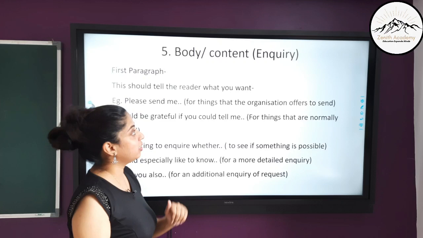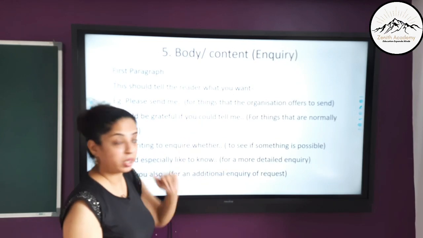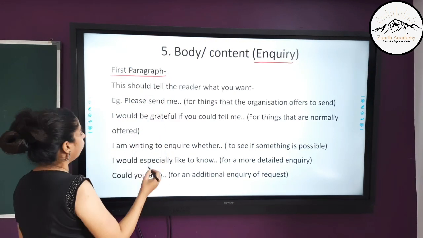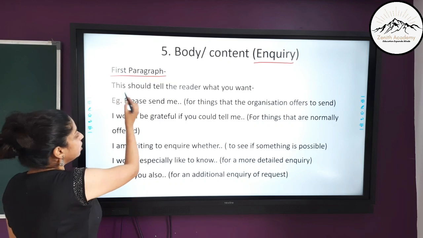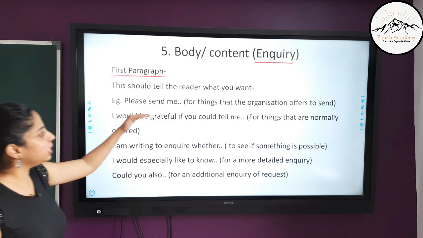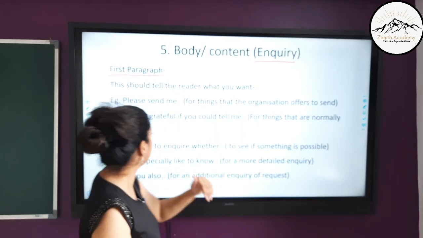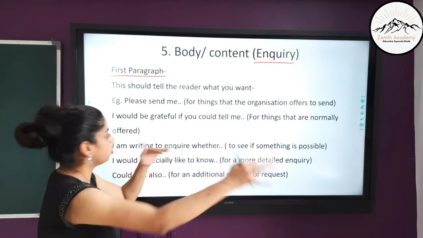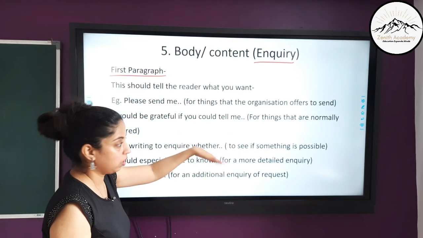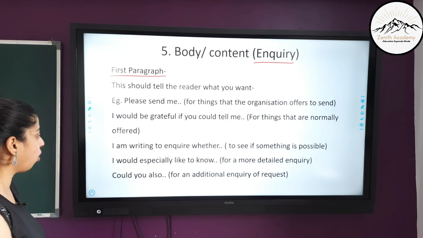Now the next letter is about inquiry. If you are told to write a formal letter about inquiry, you should keep these points in mind. First paragraph should include what things? This should tell the reader what you want. For example, you should write, please send me so and so, for the things that the organization offers to send, or I would be grateful if you could tell me about, for things that are normally offered, the things that organization is offering.